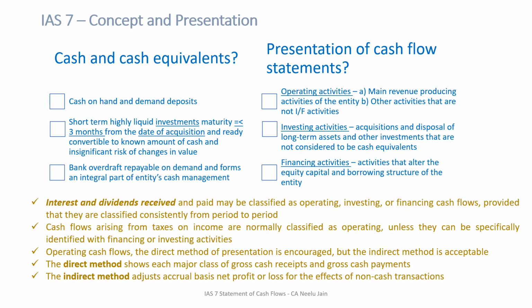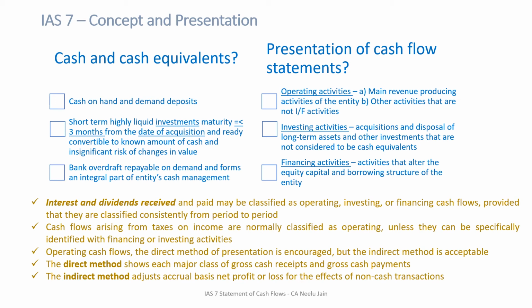Now what is the direct method and what is the indirect method? The direct method shows each major class of gross receipts and gross cash payments. However, the indirect method adjusts accrual basis net profit or loss for the effects of non-cash transactions. In the case of the direct method, you don't use the profit and loss and you directly identify all the cash flows, from where your revenue has come in pure cash terms.